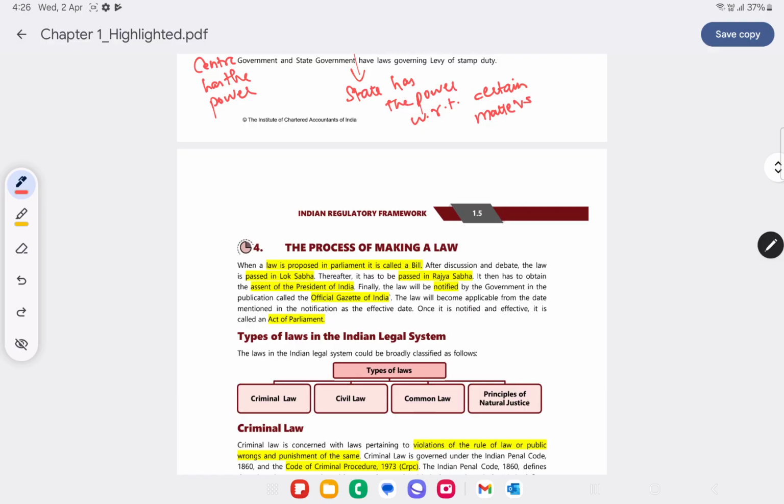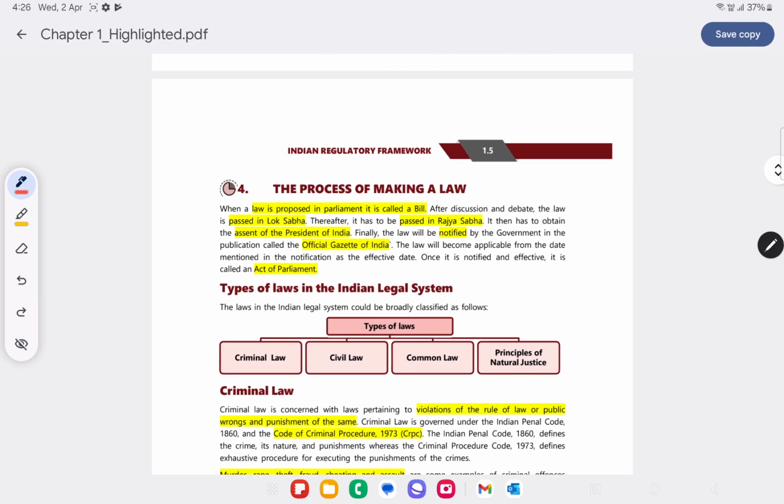The process of making law. So what about the process of making law? First, a bill will have to be proposed in the parliament, and after that it is passed in Lok Sabha. After that it's passed in Rajya Sabha, and then finally it gets the assent of the President of India, basically consent of the President of India. Then it will be notified in the official Gazette of India. After that it becomes an Act of Parliament.